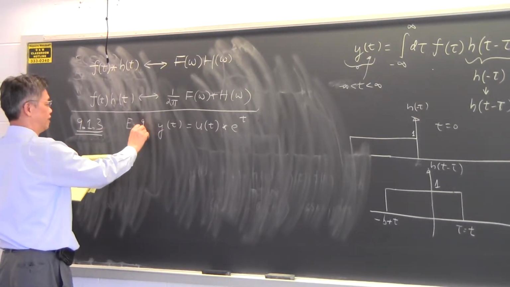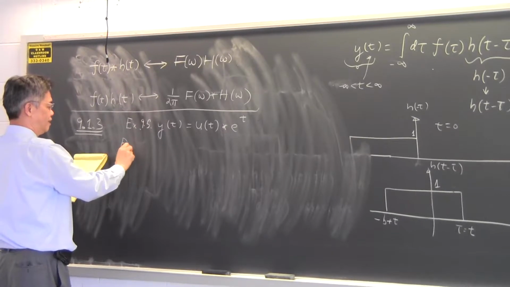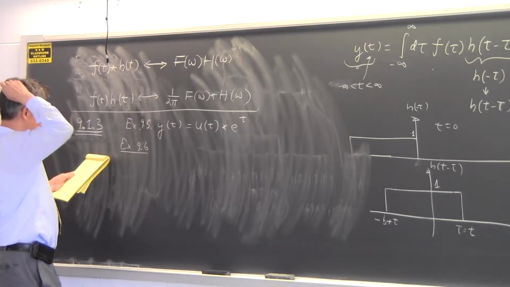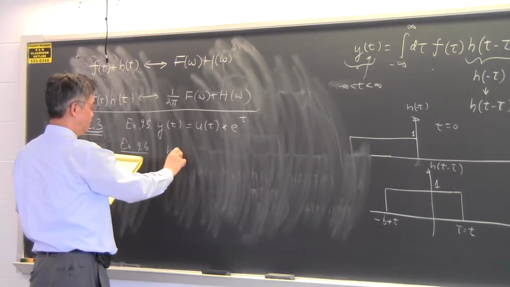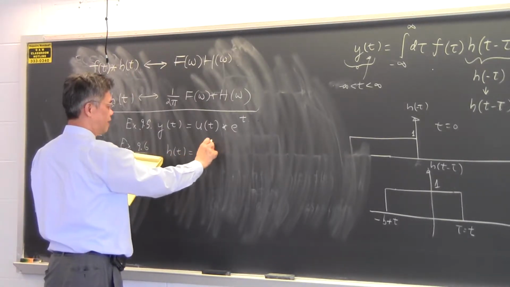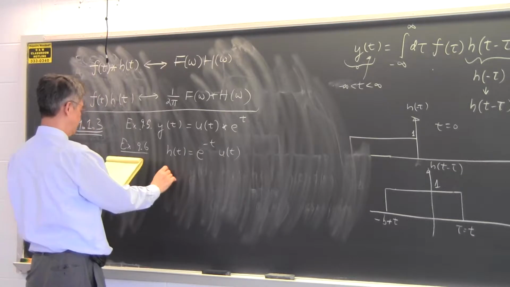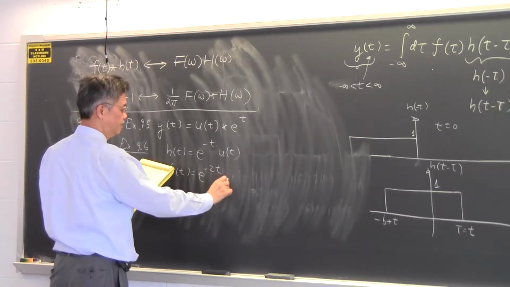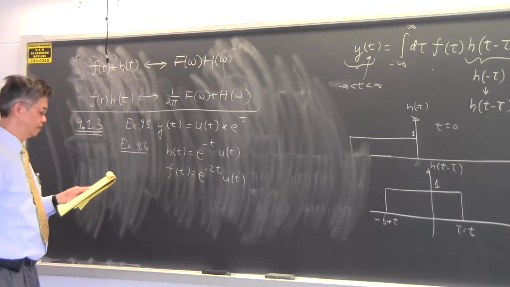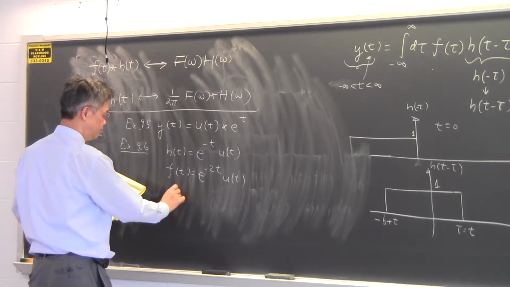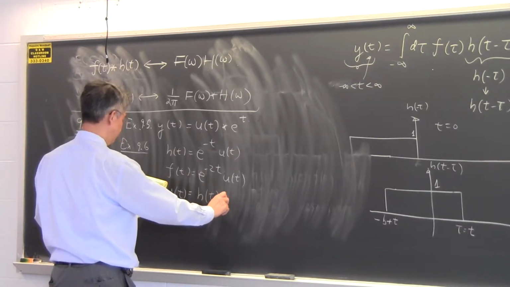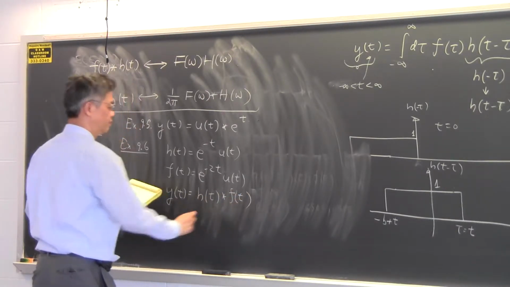Example 9.6. You're given that h of t is equal to e to the minus t u of t, and f of t is equal to e to the minus 2t u of t. Then you're asked to find y of t is equal to h of t convolving with f of t.